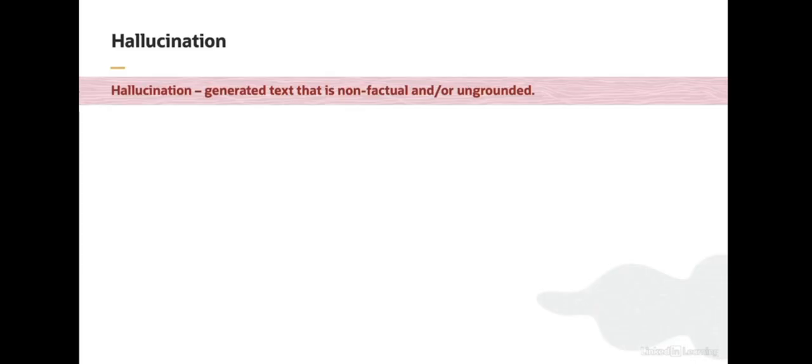discussion, let's define hallucination to be text generated by a model that is not grounded by any data the model has been exposed to. In other words, this is generated text that is unsupported by any of the data the model has been trained on or any of the data that is fed into it as input. At times, statements that are nonsensical or factually incorrect are also considered to be hallucinations.